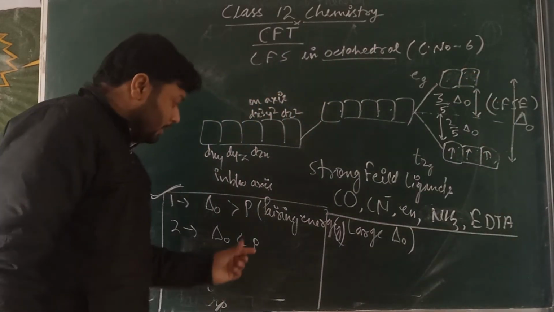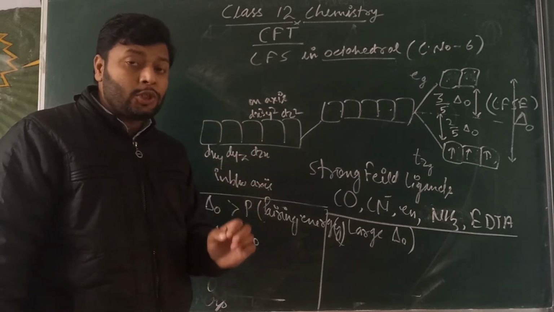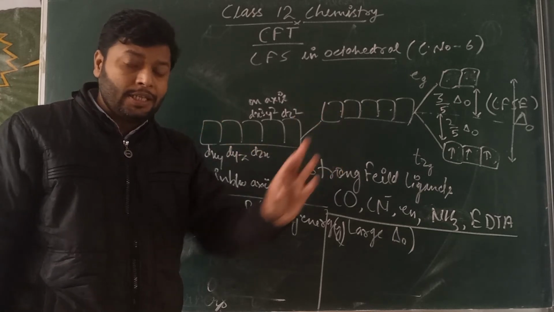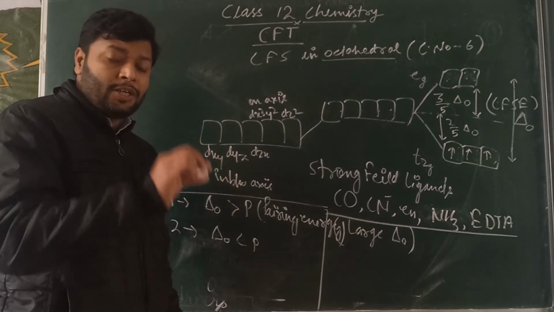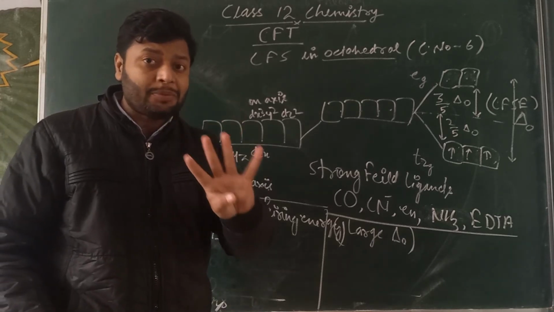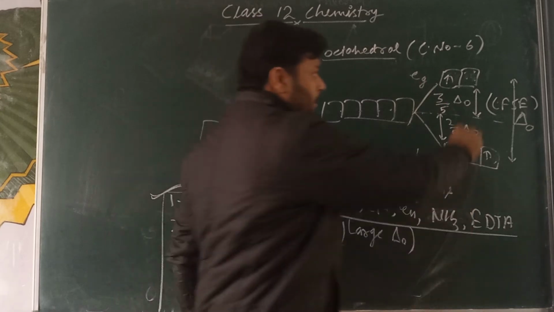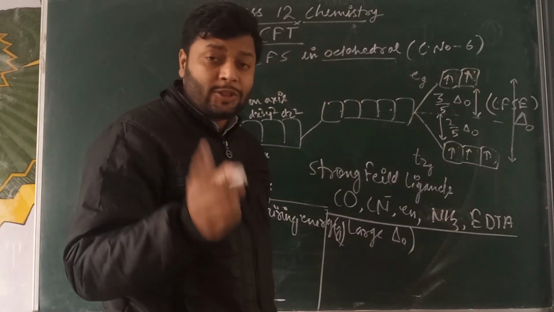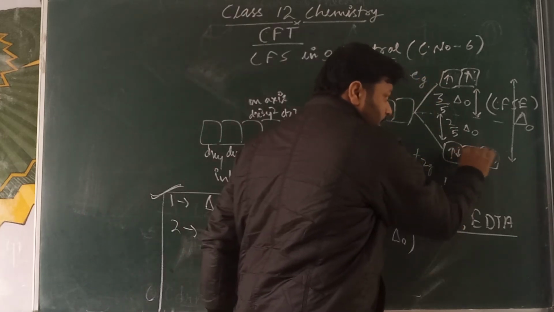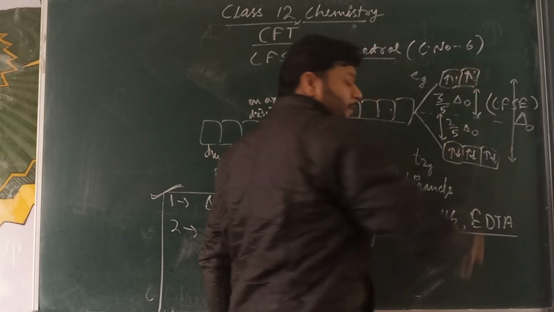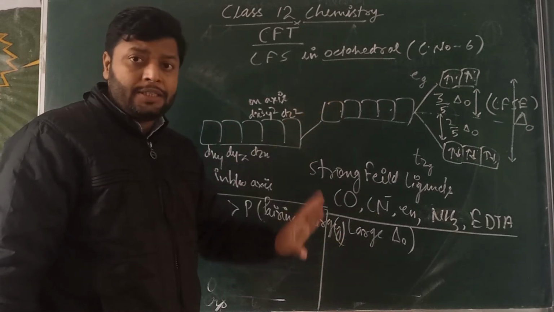In the case of a weak field ligand, the pairing energy is greater than delta O. That's why the electron first follows the lower energy trend, and delta is small enough to allow unpaired electrons. So the fourth electron of the d subshell must enter the eg. This is d4, this is d5, and now d6 will get paired in the t2g because it is lower in energy than eg. So this is d6, d7, d8, d9, d10. These are the conditions for why electrons fill the t2g or eg differently in different ligands.